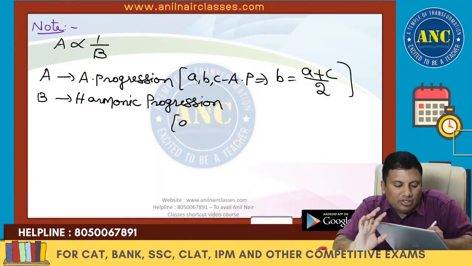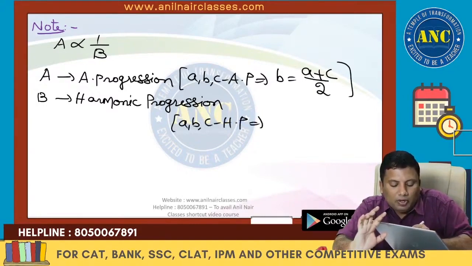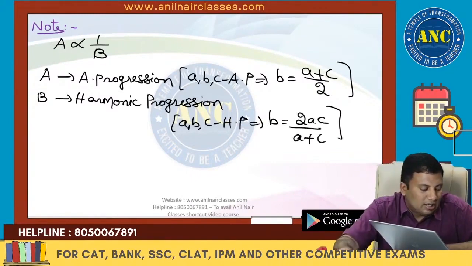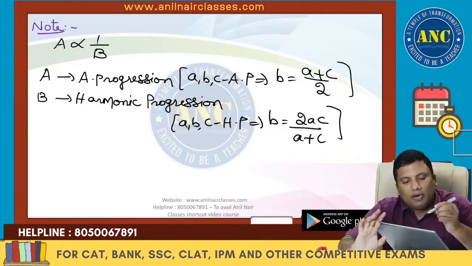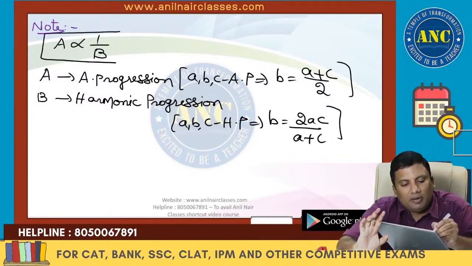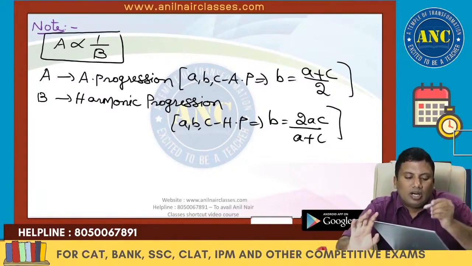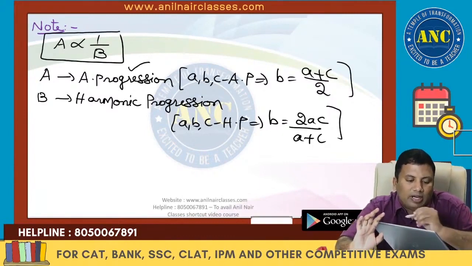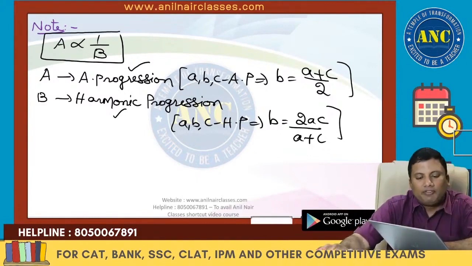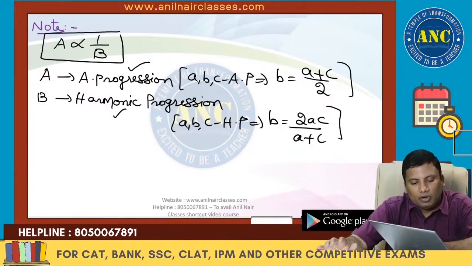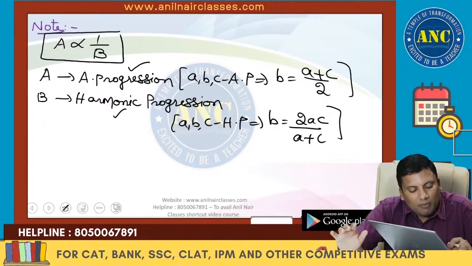If A, B, C are in harmonic progression, B is called the harmonic mean, which is given by 2AC by A plus C. If two quantities are inversely proportional, and one is in arithmetic progression, the other will be in harmonic progression.